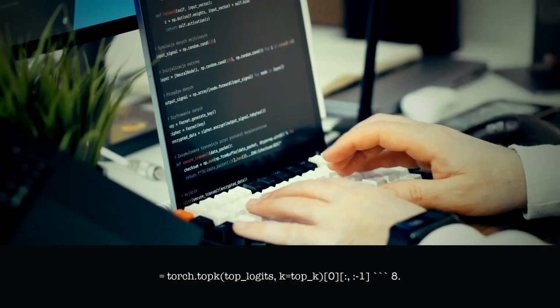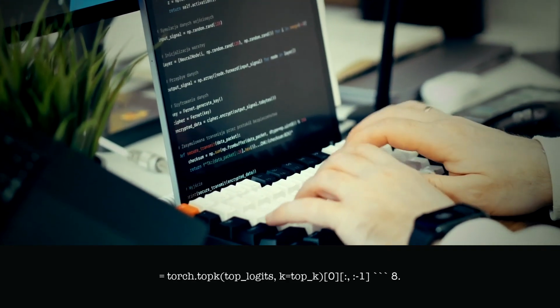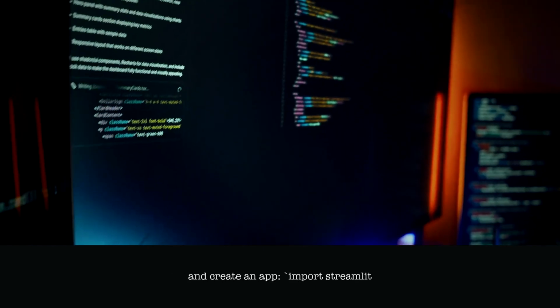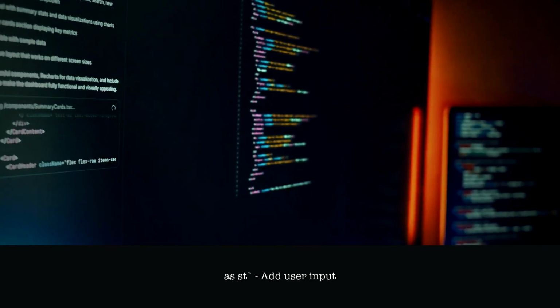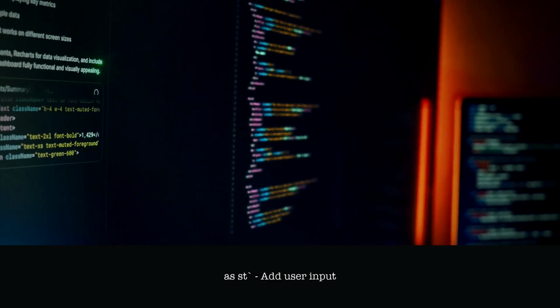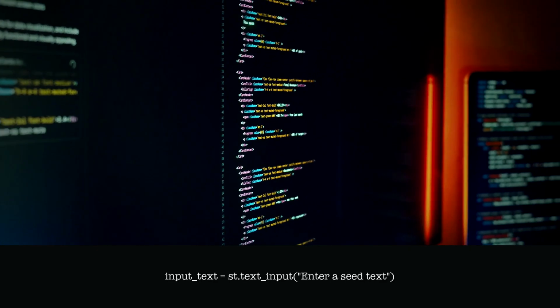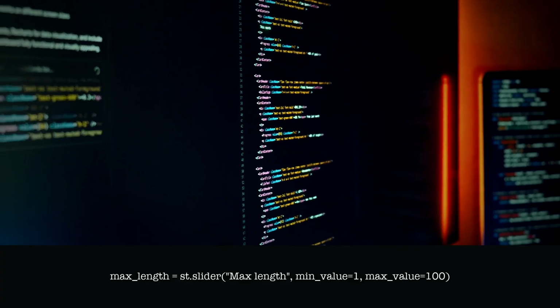Python: logits equals model(**input_dict), logit_id equals torch.argmax(logits[0]).item(), top_logits equals logits[0], logit_id logits.sum(), top_scores equals torch.topk, top_logits_k equals top_k[0][-1].